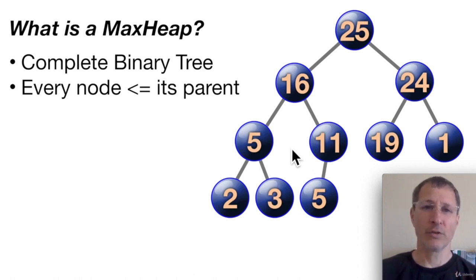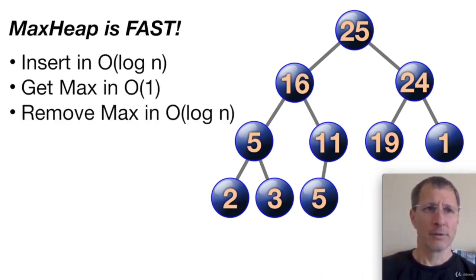And the reason it's like this is so that we can instantly remove this max number anytime we want. Anytime we want to pop the top number off of the heap, we know that it's the highest number in that heap. So the highest number always rises to the top of the heap, and it can be instantly removed and used. So max heaps are fast.